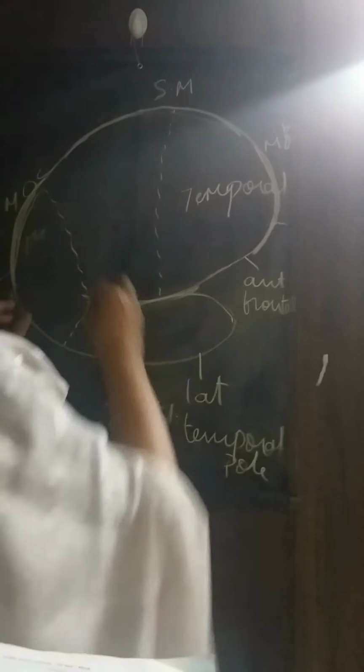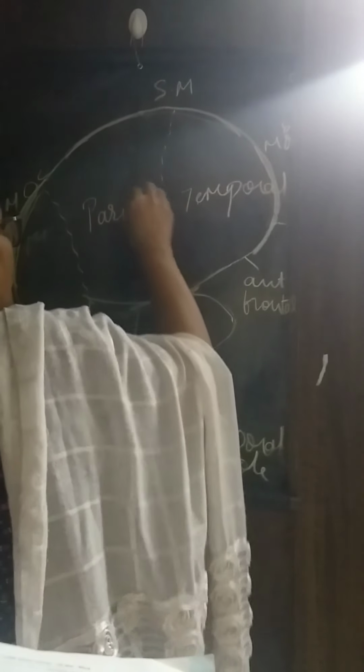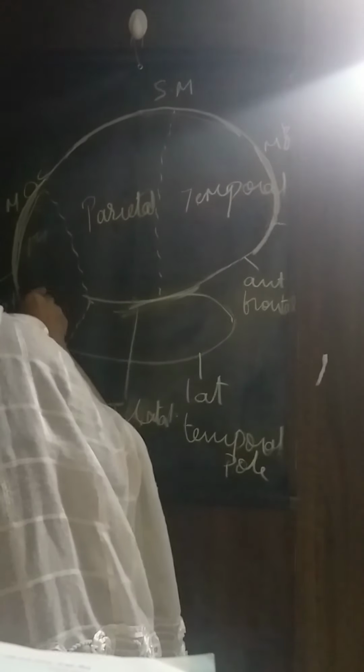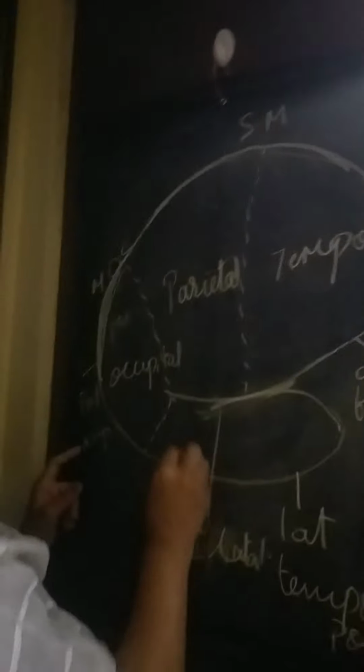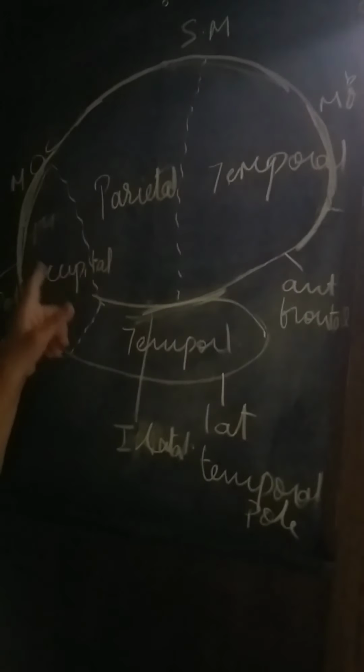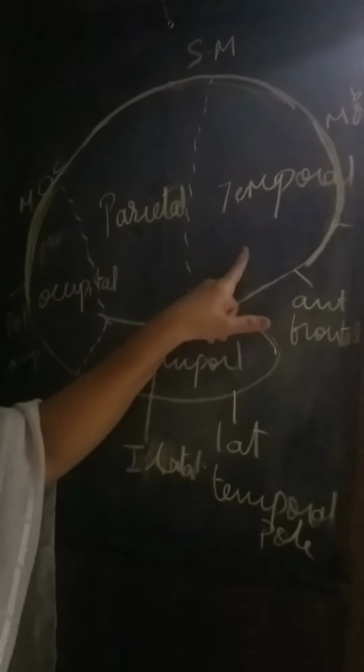The middle one is the parietal lobe. Then this one, which is on the posterior part, is the occipital lobe. And this is the temporal lobe. So these are the four lobes of the cerebrum.